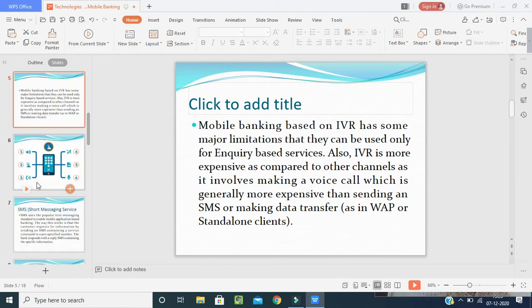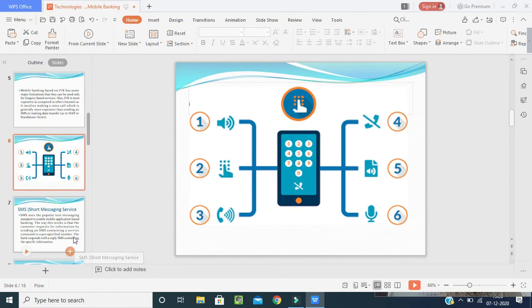Mobile. Here, if you see another picture, see in the keypad what is happening. You are making a call. Again, the customer will say if you want the inquiry call, you have to press number 1 or 2 or 3 on the keypad. You are pressing it, then you will speak what is the response, and fourth one he may not respond to you, or the call will be there, or it will be recorded, it will be response. So these are the steps of how the mobile IVR system takes place.